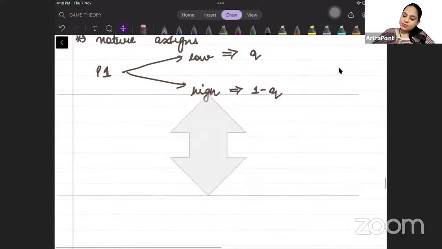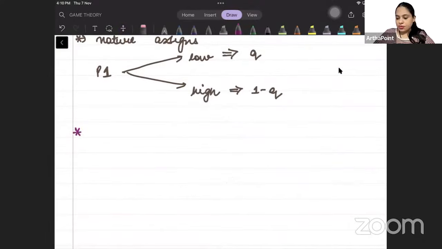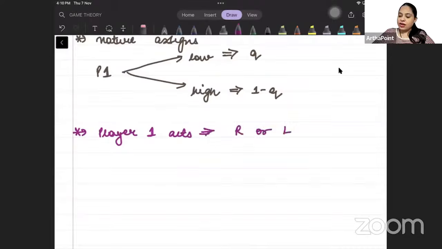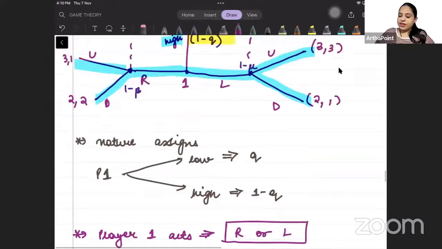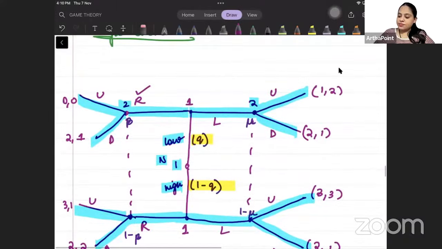After this, player 1 acts between strategy R or L. Player 1 has to decide whether it should be R or L.